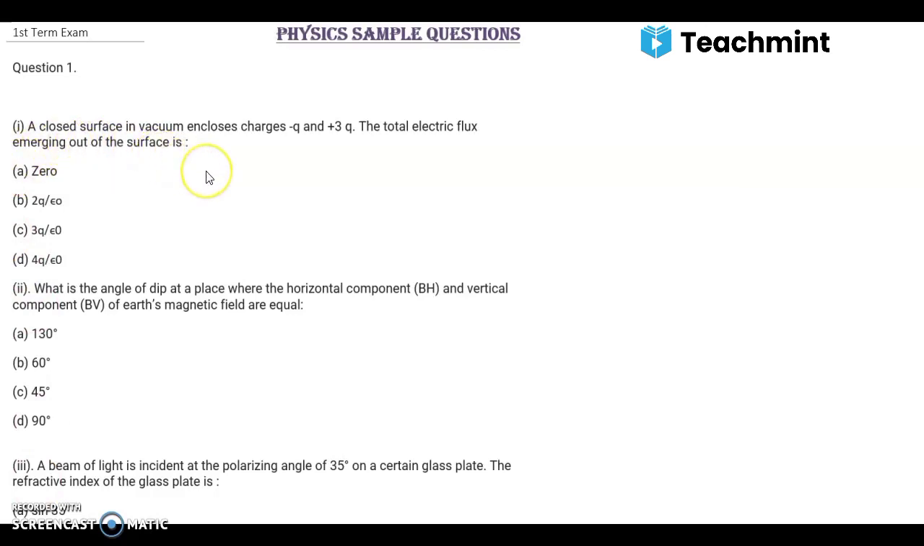A closed surface in vacuum encloses charges minus q and plus 3q. The total electric flux emerging out of the surface is, options are 0, 2q by epsilon naught, 3q by epsilon naught and 4q by epsilon naught. You may pause the video, answer this. I'll tell you the answer is B. The correct option is B, that is 2q by epsilon naught.